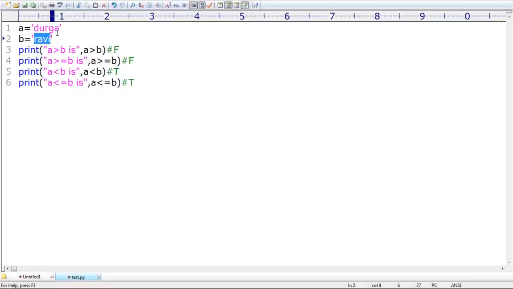Okay, don't create your own Python, man. It is the alphabetical order it is going to consider. Remember. So according to alphabetical order, R and D, which is bigger? Obviously, R itself is the bigger. That's why A greater than B is false. A greater than or equal to B is false. A less than B is true. A less than or equal to B itself is true.